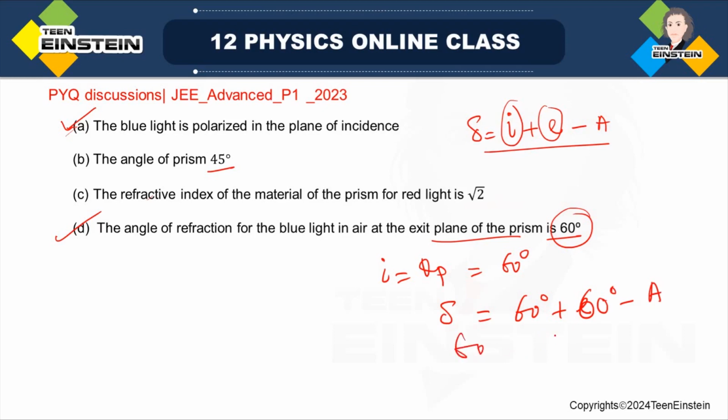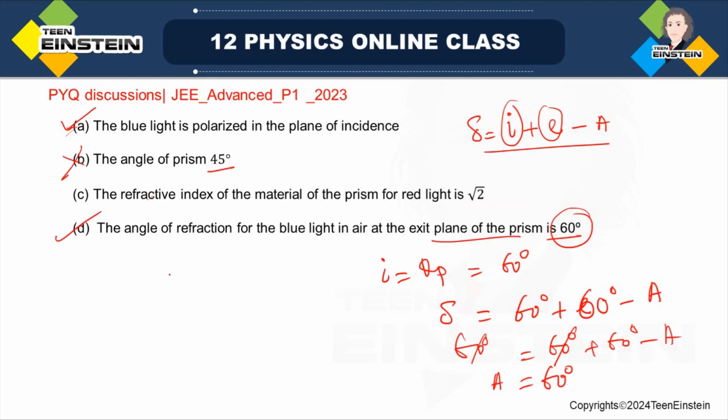So 60 here, 60 degree here, plus another 60 degree here, minus A. So 60 degree will cancel from both sides, and so A will be 60 degree. So the angle of prism is 60 degree, not 45 degree.